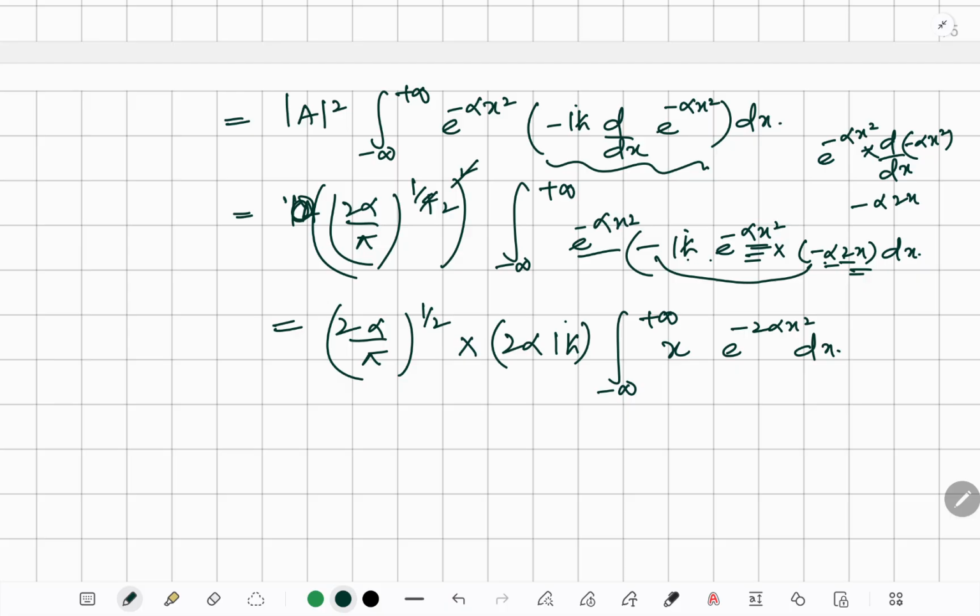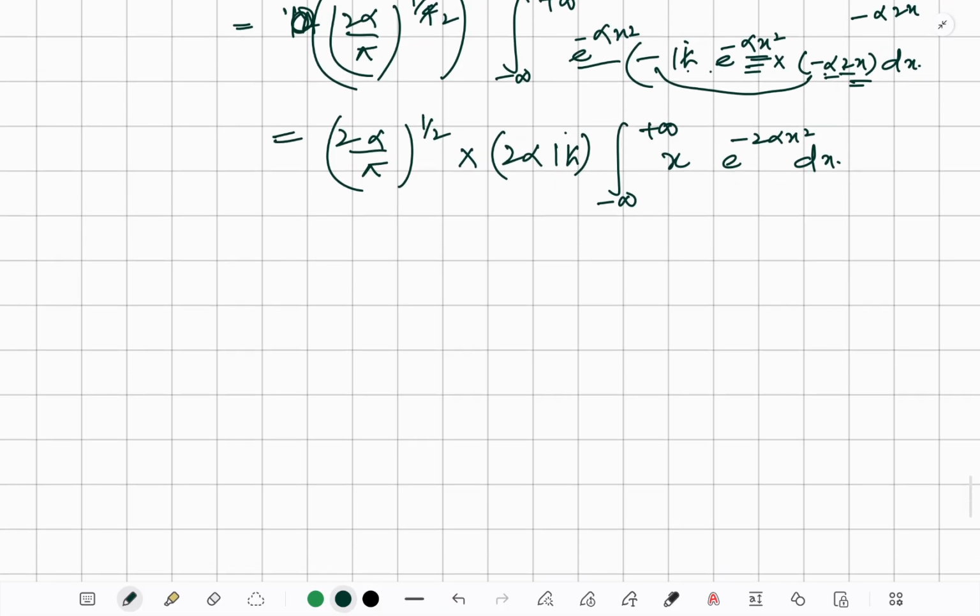If that is okay with you, then let's solve this integral. We can write it as 2 alpha iota h cut, and then we have 2 alpha by pi to the power 1 by 2, and this integral, if we see, is an odd integral actually.